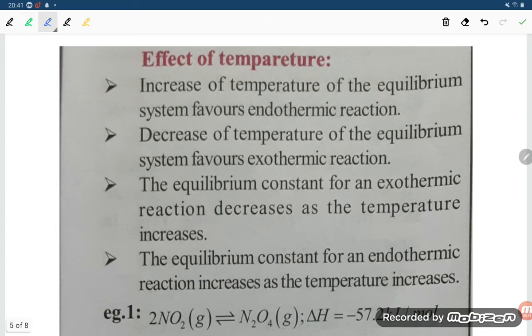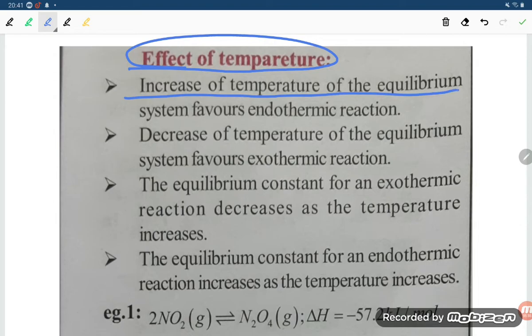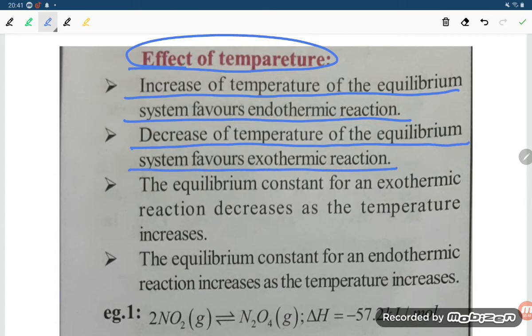Next point is effect of temperature. Increase of temperature of the equilibrium system favors the endothermic reaction. Decrease of temperature of the equilibrium system favors the exothermic reaction. What do we mean by this? Increase of temperature favors the endothermic and decrease favors the exothermic.